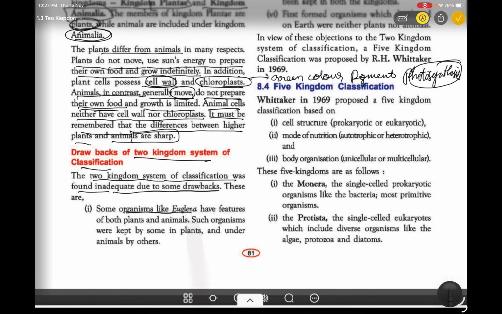Some organisms like Euglena have features of both plants and animals. Main point to remember, Euglena has the characteristics of both animals as well as plants. So it could not be placed either in the Plantae or in the Animalia. So how can we place this Euglena? This is a drawback. This is the first drawback we have seen. Such organisms were kept by some in plants and by others in animals.